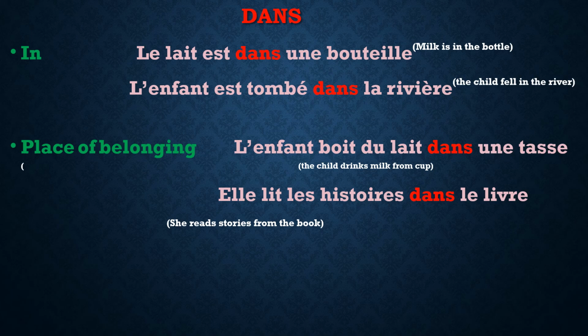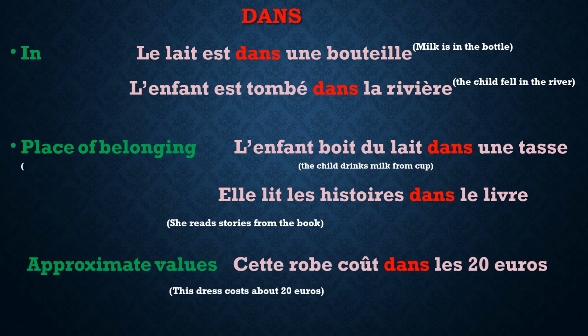All right. Next is elle lit les histoires dans le livre. She reads stories from a book. So, where is the place of belonging of the stories? It is in the book. She reads the stories which are in the book. So elle lit les histoires dans les livres. Here also we'll be using dans.